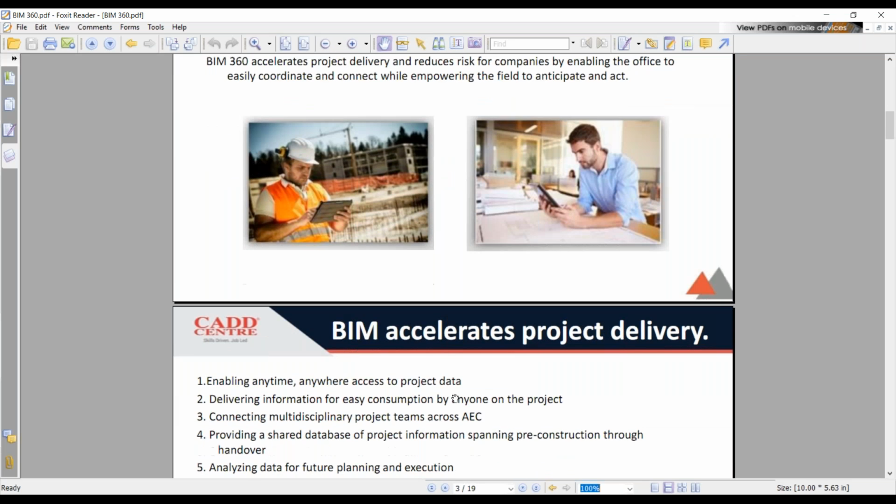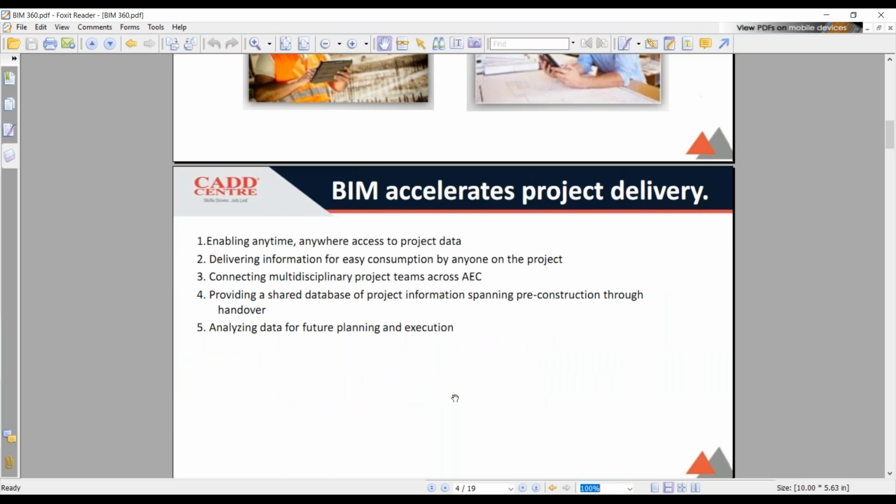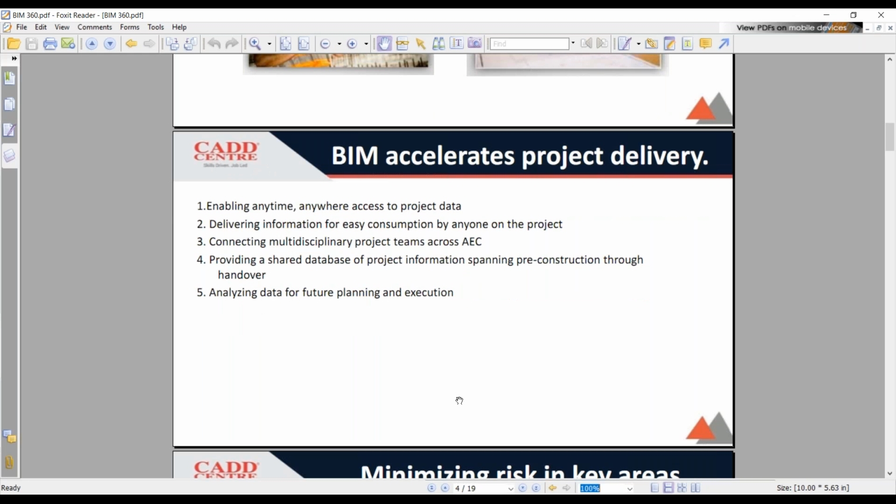And in what way does it accelerate your project? You can access whatever data and documents you require anytime, anywhere, not only pan India but around the globe. All the AEC team members, architects, engineers, and contractors, the construction team members, can work through BIM 360, and they all will share the information with the help of BIM 360.